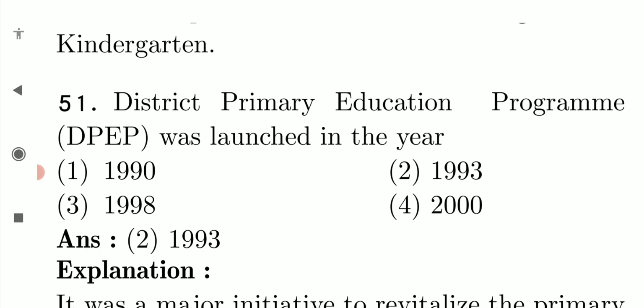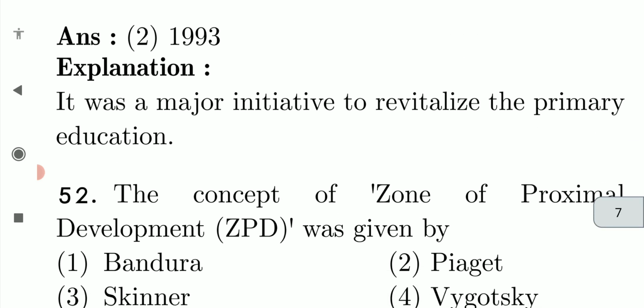District Primary Education Program, DPEP, was launched in the year 1993. District Primary Education. Okay, District Pri. Remember like PRI, Pri. It has 3 letters, so it's like 1993.